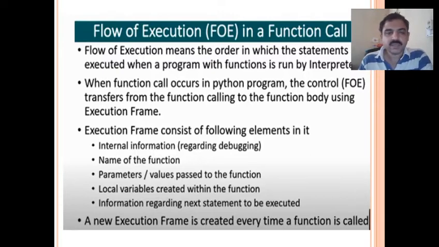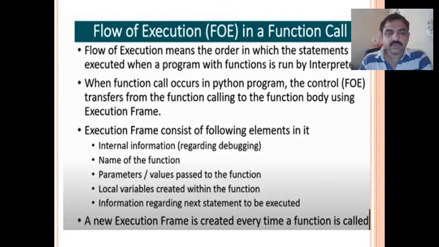It consists of the following elements: internal information, name of the function, parameters passed, local variables created, and information regarding the next statement to be executed. A new execution frame is created every time a function is called. So the meaning of this is, it is not like a single program; we are breaking down the program into different functions here. So each function does some task.